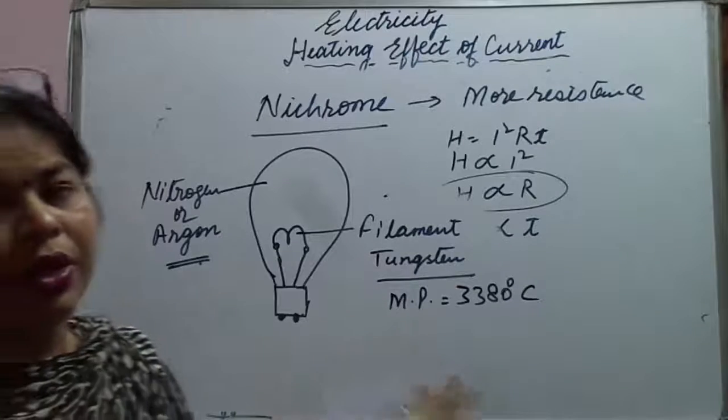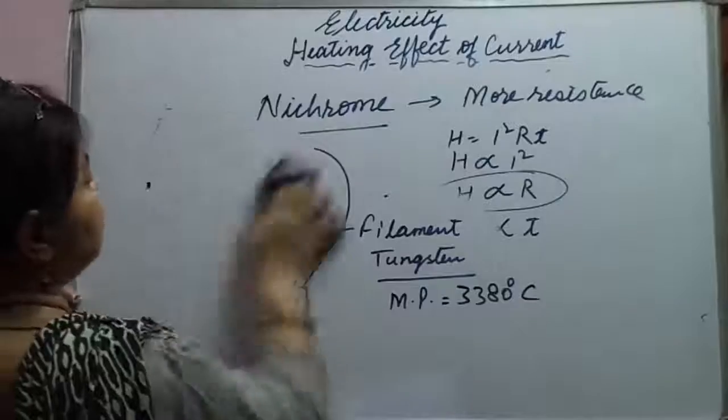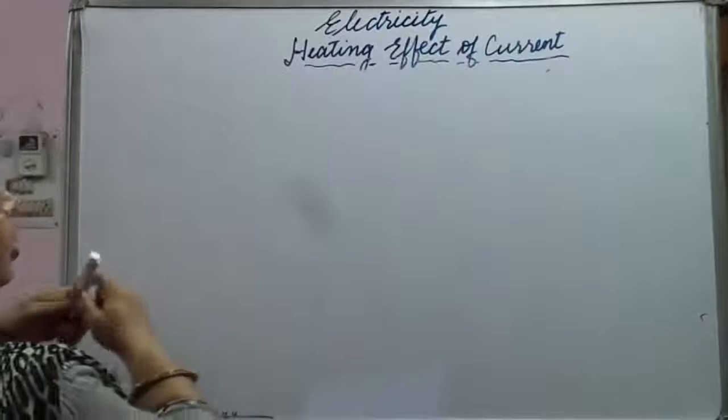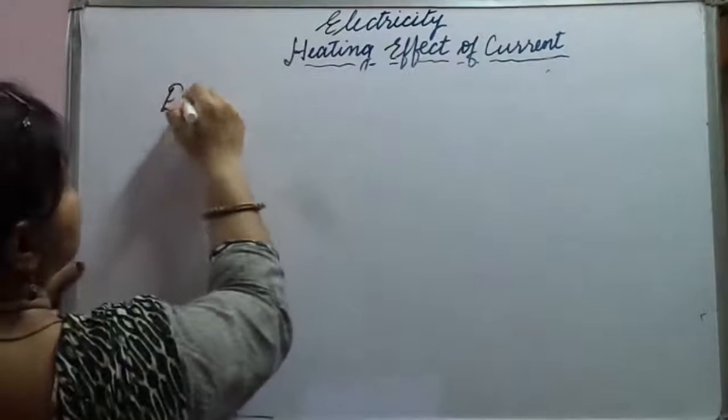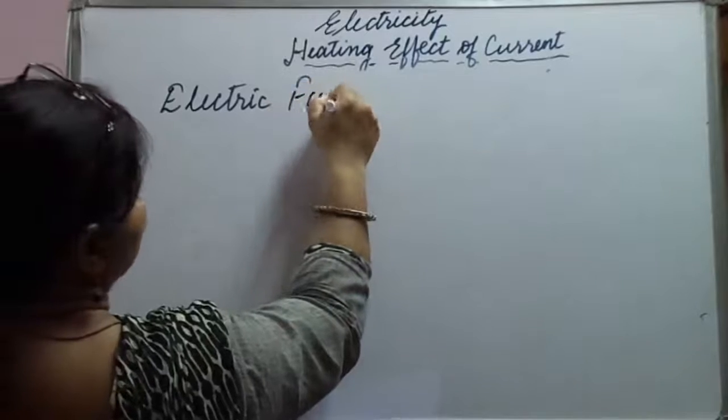So the reason is again the heating effect of the electric current. Now let us come to the third concept, which is again based on the heating effect of current, but we are using it in the electric fuse. What is it?